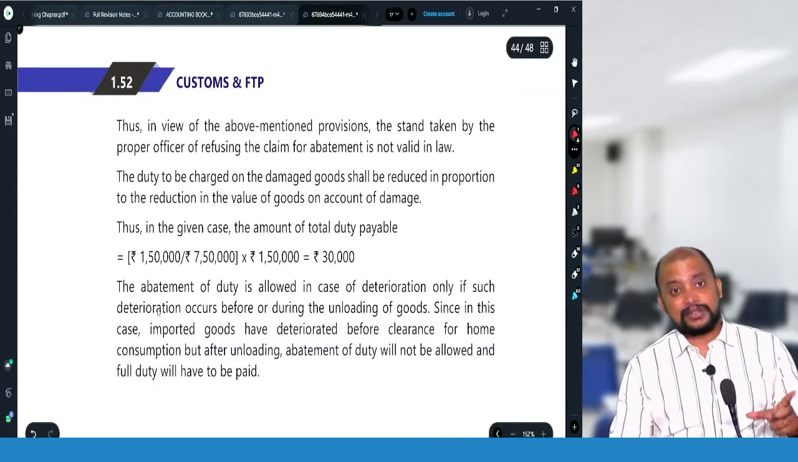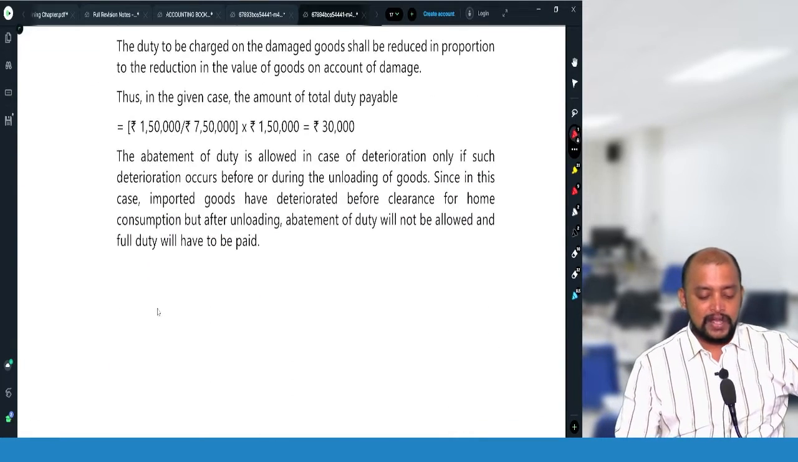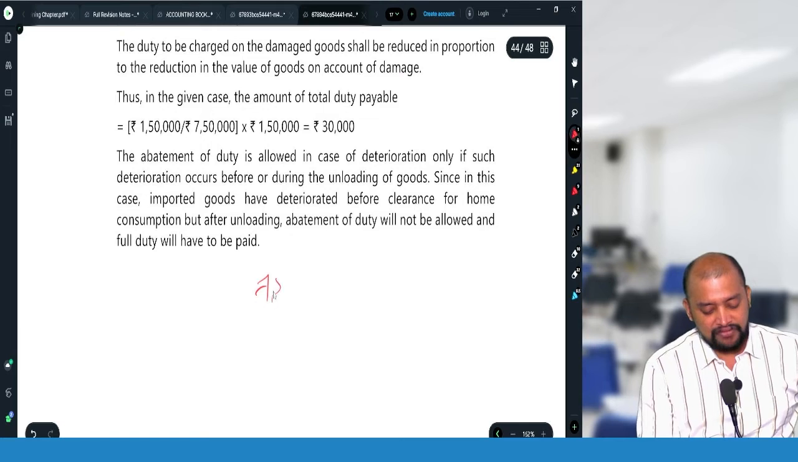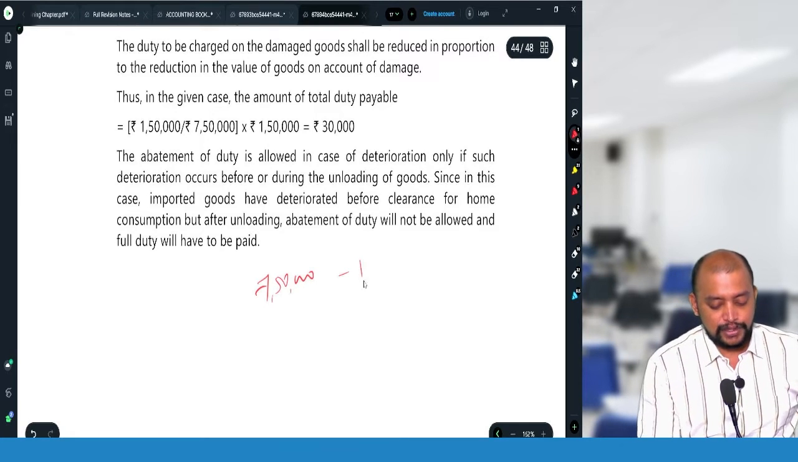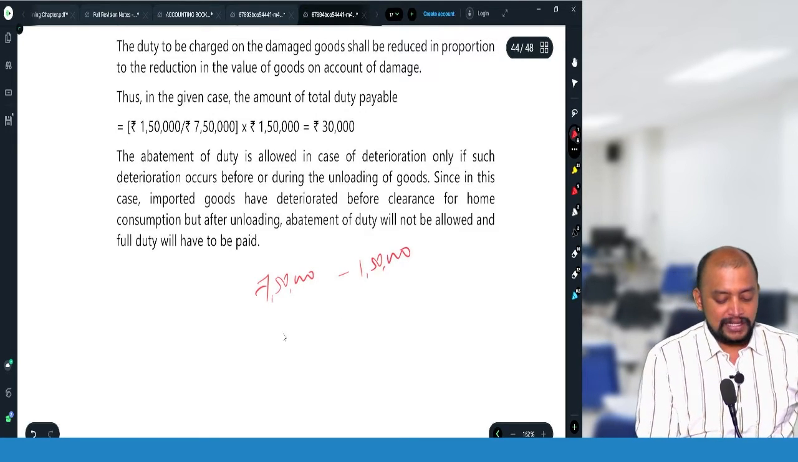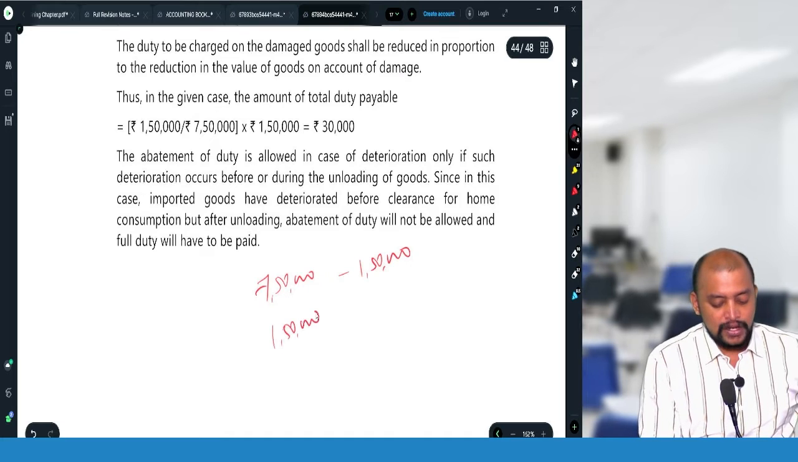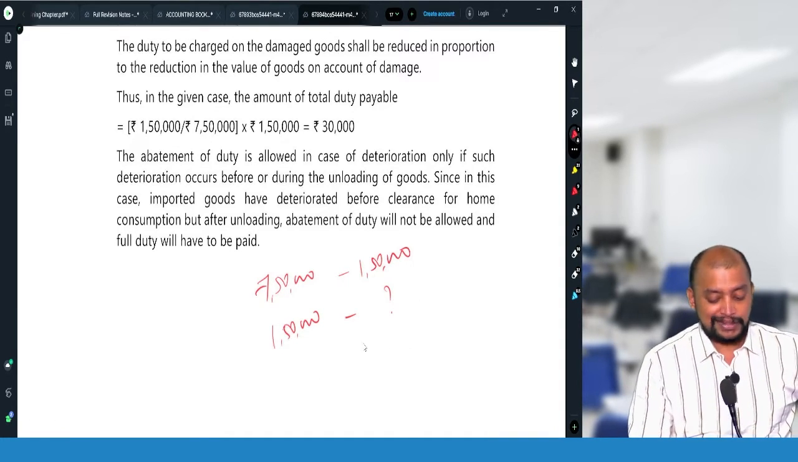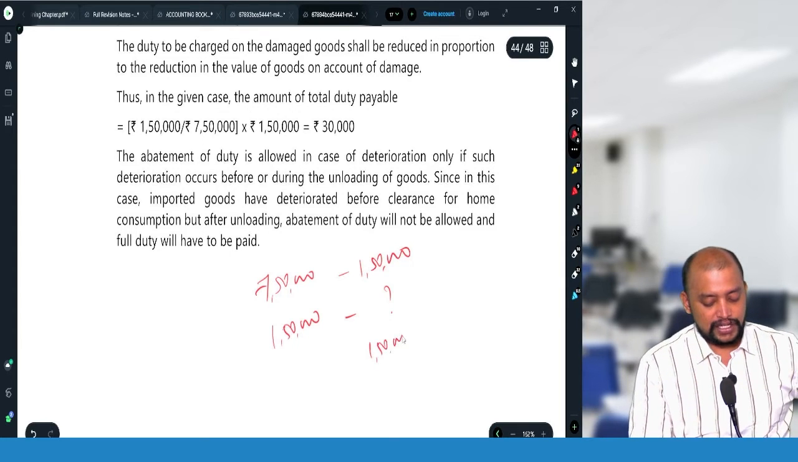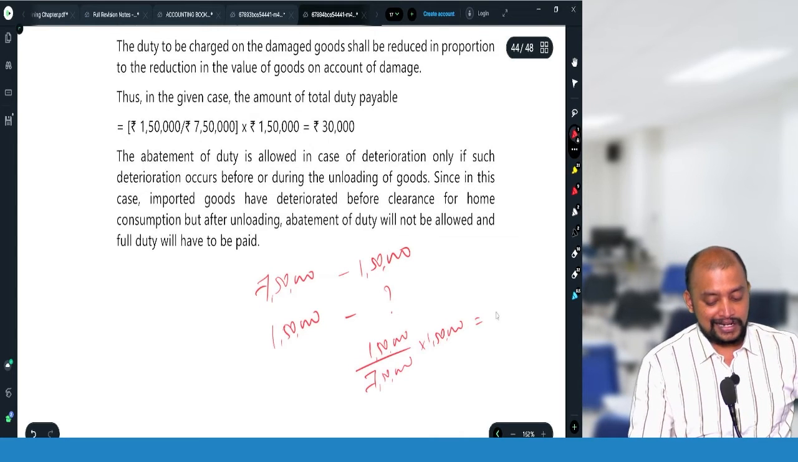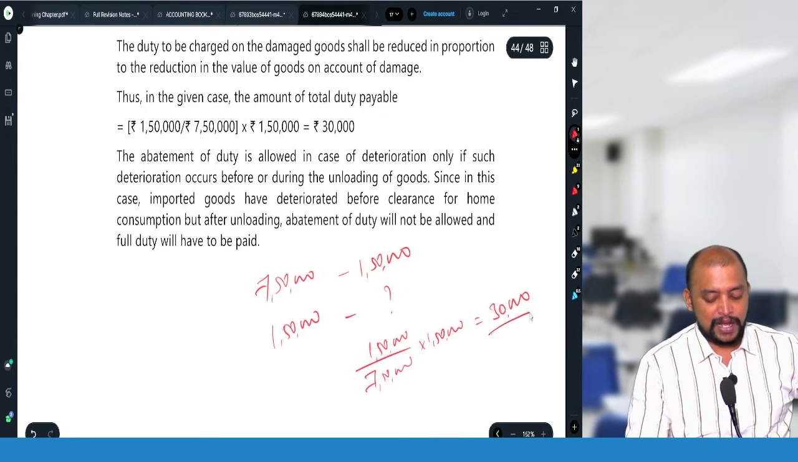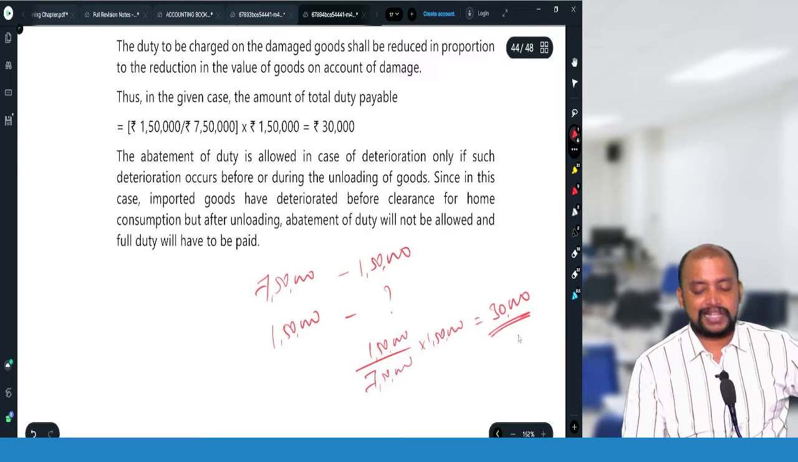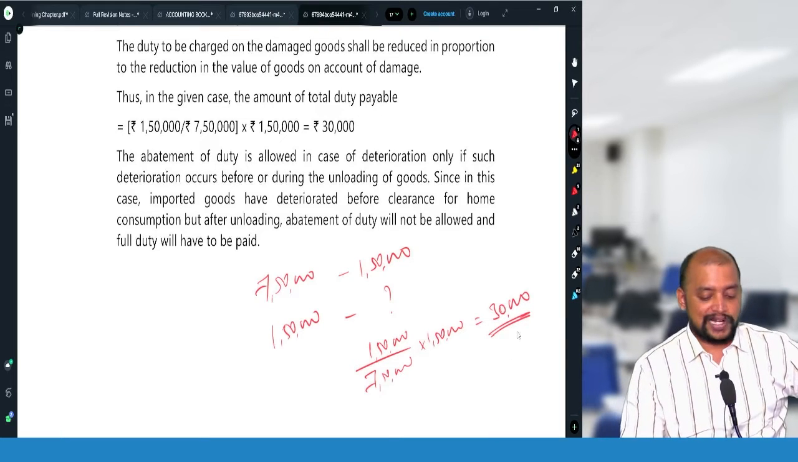So customs duty is payable proportionately. What is that? For 7,50,000, if the customs duty is 1,50,000, then for 1,50,000, what will be the proportionate customs duty payable? That will be 30,000. 1,50,000 divided by 7,50,000 into 1,50,000, that will be 30,000 is the customs duty payable. Therefore, from 1,50,000, 30,000 means abatement is 1,20,000.